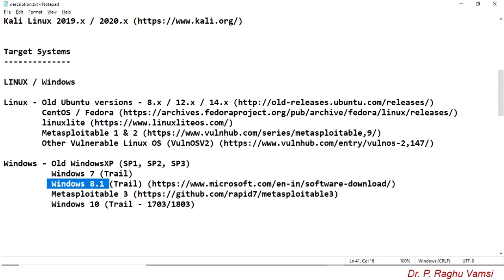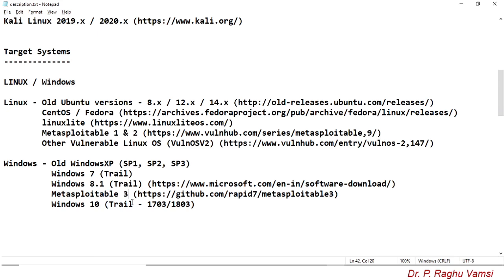Hence I recommend you to download Metasploitable 2 and Metasploitable 3. Anyhow, you cannot directly download Metasploitable 3, for which you need to do some homework. Some special software is required to create an image of Metasploitable 3.